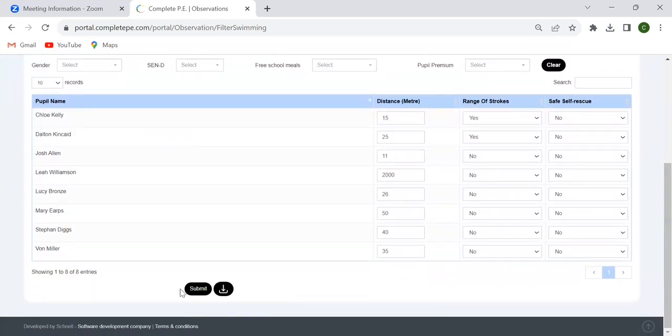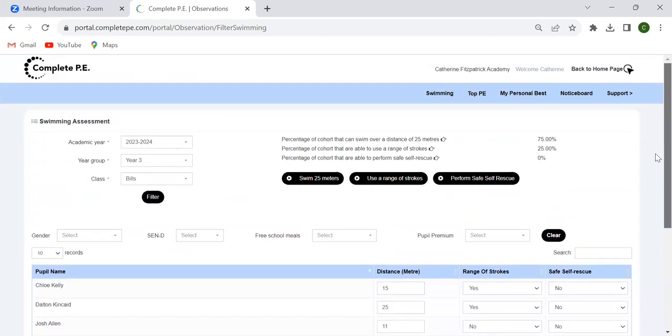Just use the different drop down and select yes or no, and it will give you a new list. You would then submit this and save this, and you can download it to Excel as well if you wanted to. So it's giving you some really simple data, but that's letting you know exactly how your pupils are learning and progressing through their swimming.